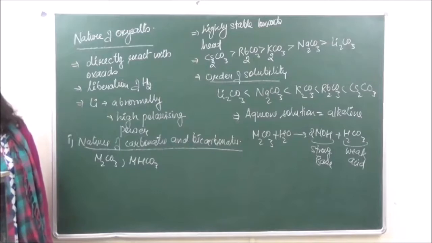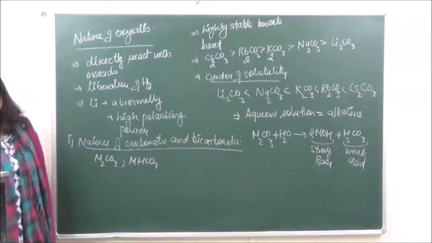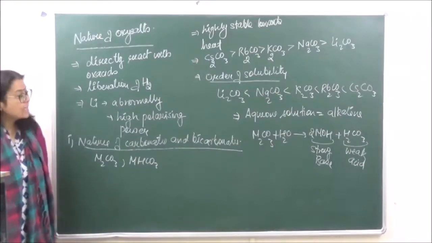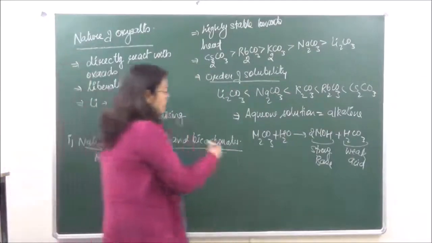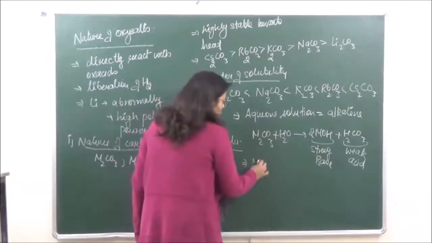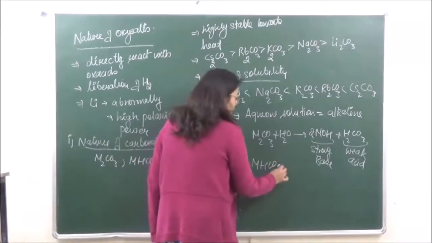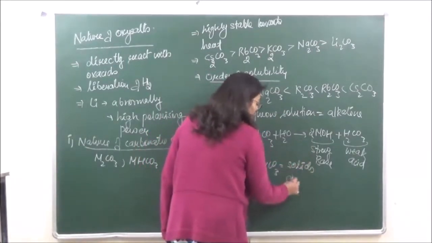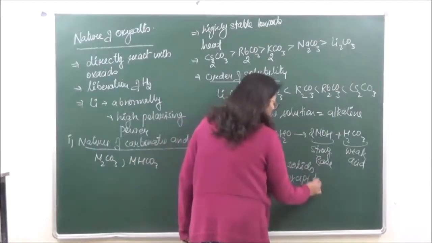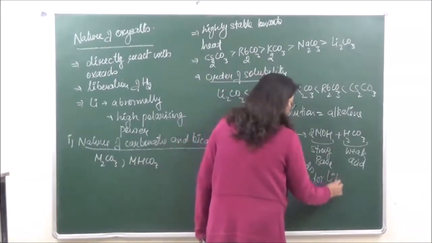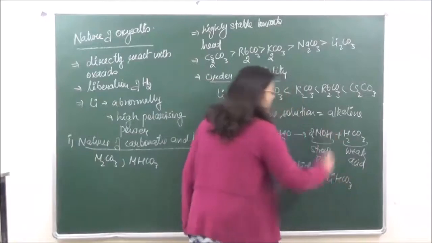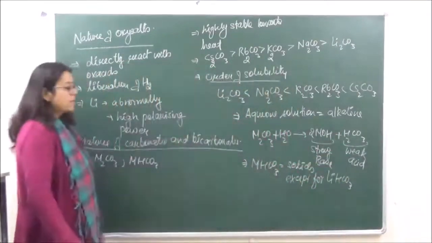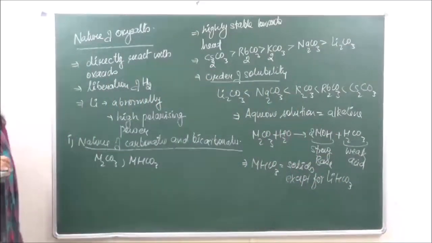Now, when we are talking of bicarbonates, the bicarbonates of all the alkali metals are found in the solid state. So all the bicarbonates are solids except for lithium bicarbonate, right? Rest all of them behave as solids.